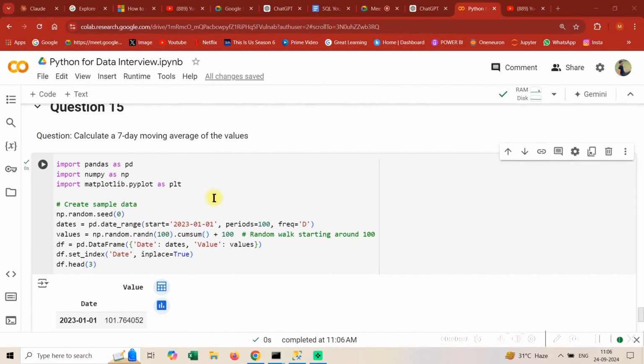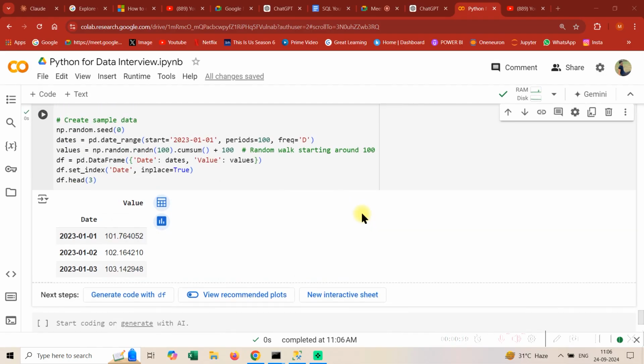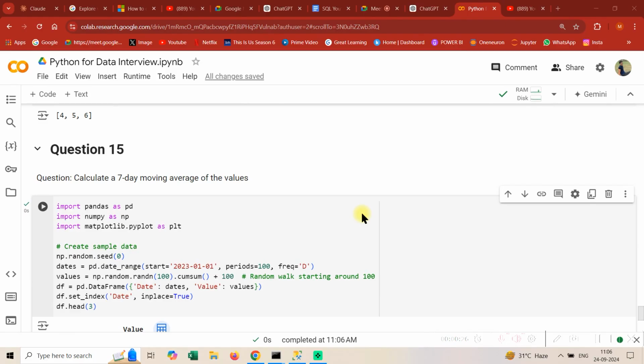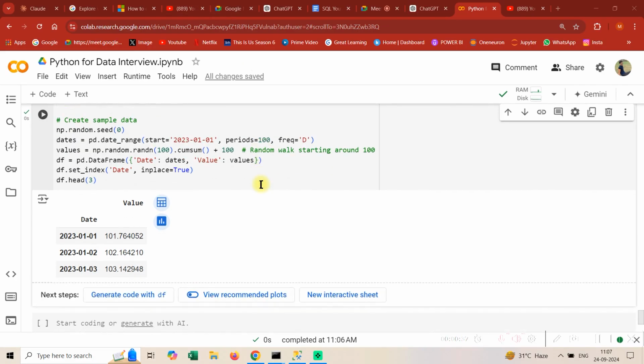Hi guys, welcome to question number 15 of our Python series. So today's question is something that was asked to me once, and back then I remember someone asked me this question, but I'm not sure whether I was able to do it or not. But yeah, at times things are very simple, it's just that when you're starting out, you might miss things because there's so much information overload, and we just tend to think that we need to know everything, and then actually we don't know anything. So it's more about patience and the right time.